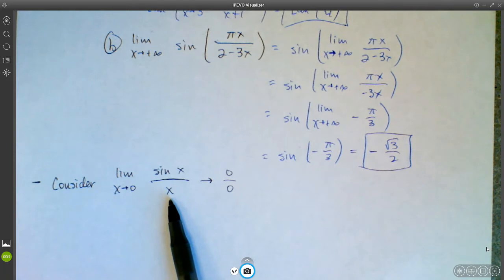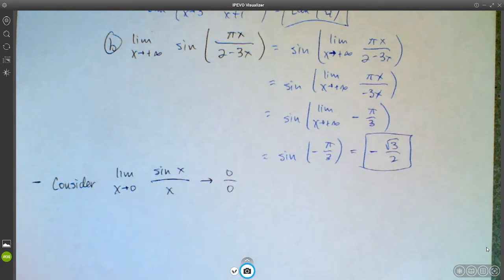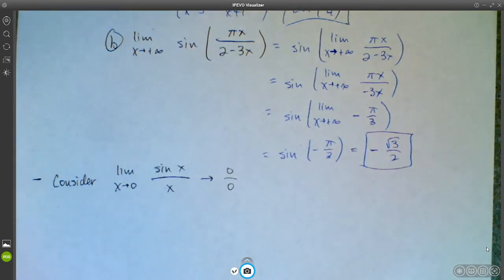However, in this particular case, there's not an easy algebraic manipulation that we can perform to figure out what the limit as x approaches 0 of sine x over x is. One thing that we could do is look at a graph of it to develop our intuition a little bit.